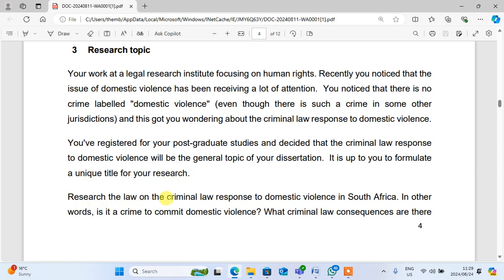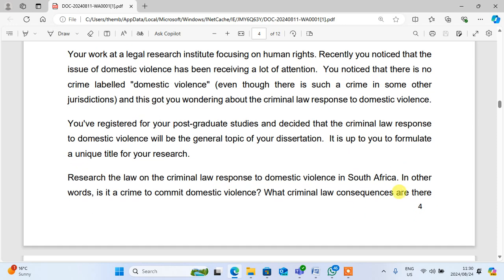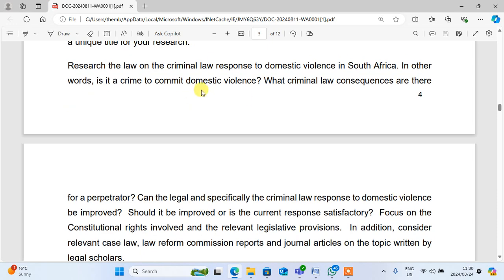Research the law on the criminal law response to domestic violence in South Africa. In other words, is it a crime to commit domestic violence? What criminal law consequences are there for a perpetrator? Can the legal, and specifically the criminal law, response to domestic violence be improved?